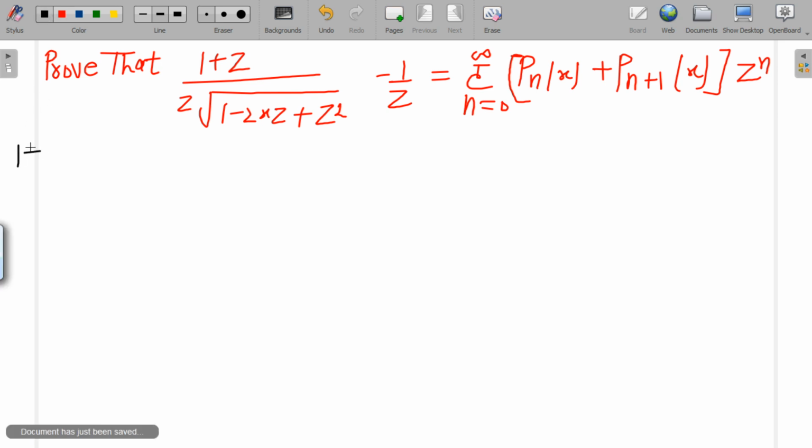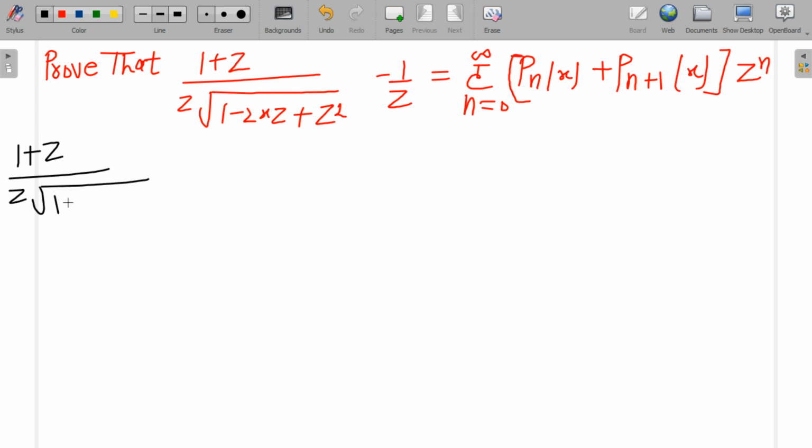The left hand side is (1 plus z) divided by z into the square root of 1 minus 2xz plus z squared, minus 1 upon z.